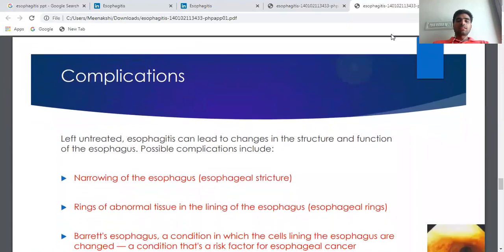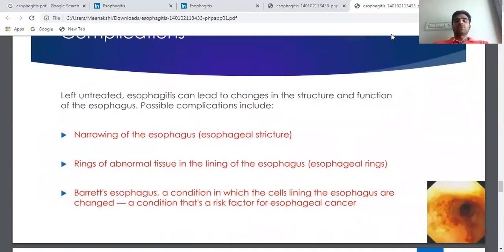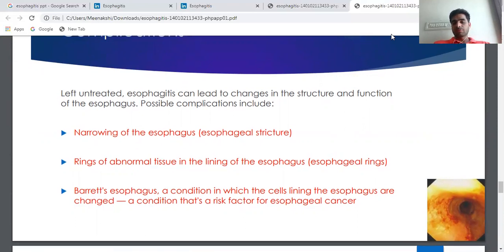Complications. Left untreated, esophagitis can lead to changes in the structure and function of the esophagus. Possible complications include narrowing of the esophagus called esophageal strictures, a ring of abnormal tissue in the lining of the esophagus called esophageal rings, and Barrett esophagus, a condition in which the cell lining of the esophagus is changed, a risk factor for esophageal cancer.